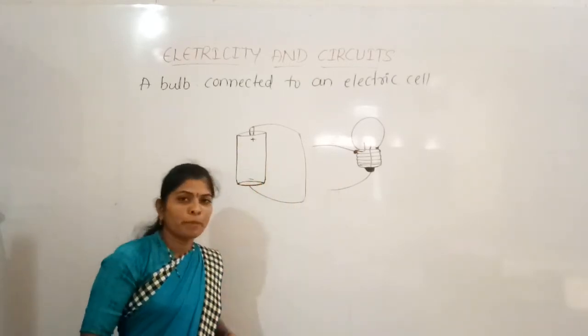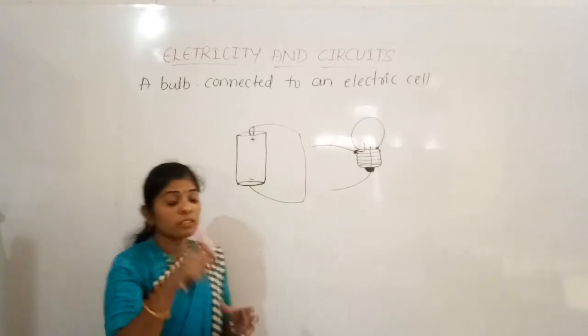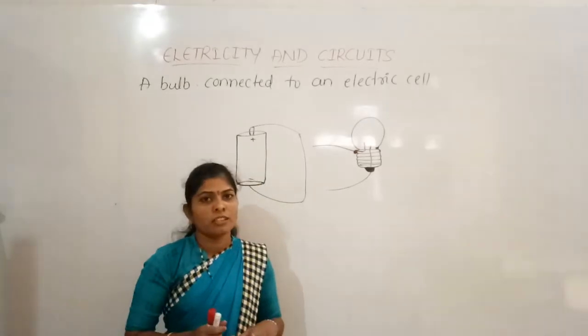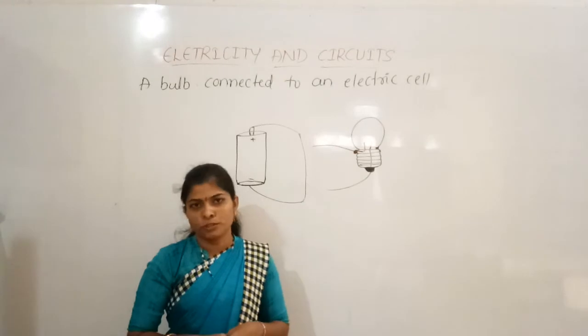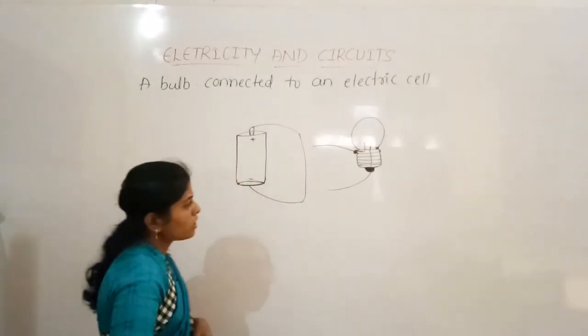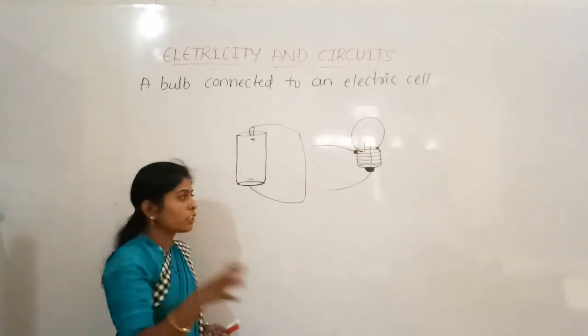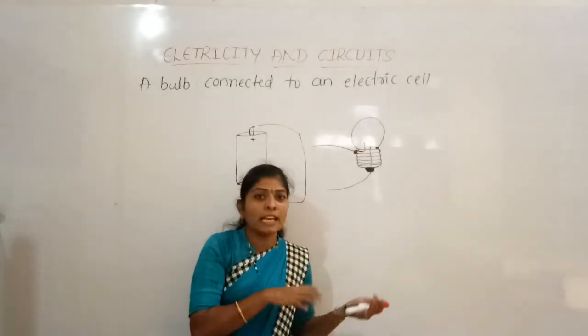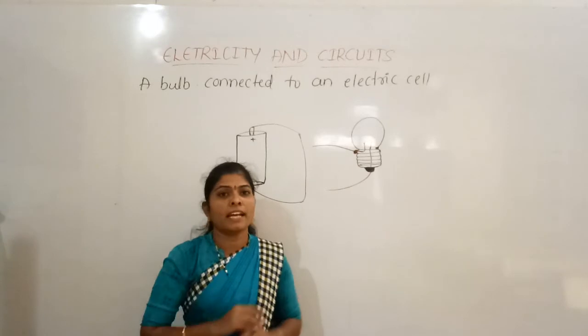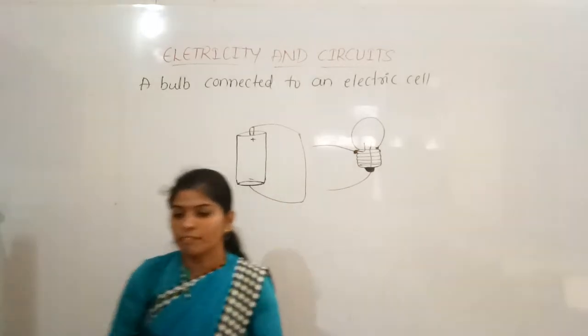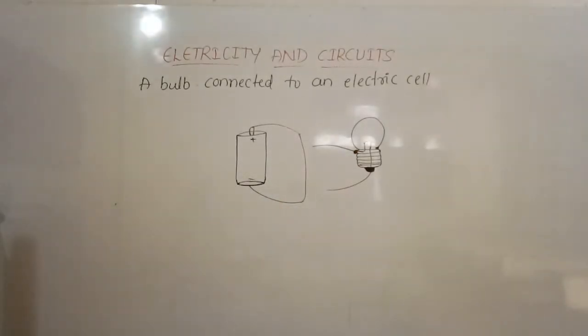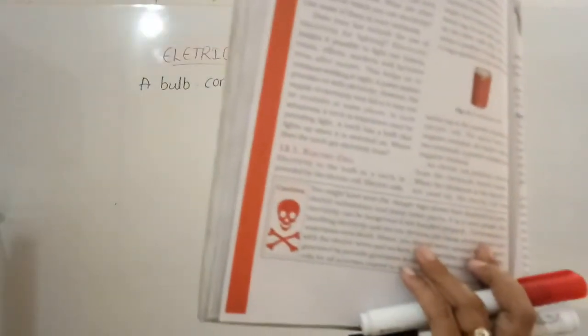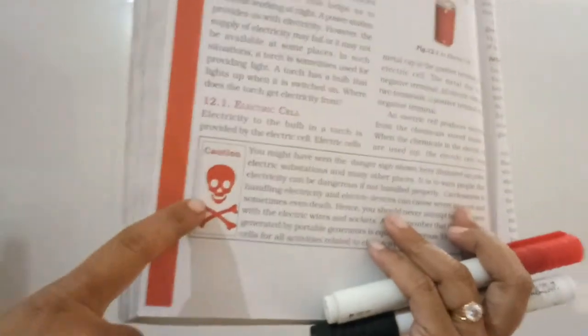Devices like bulbs and torches and all, so to that we can use it. Okay, so this is one instruction for you. And also you should not touch the electrical wires and any electrical appliances with the bare hands. It is given in your textbook. One caution will always be given at the poles and on any electrical appliances, so there this caution will be there.